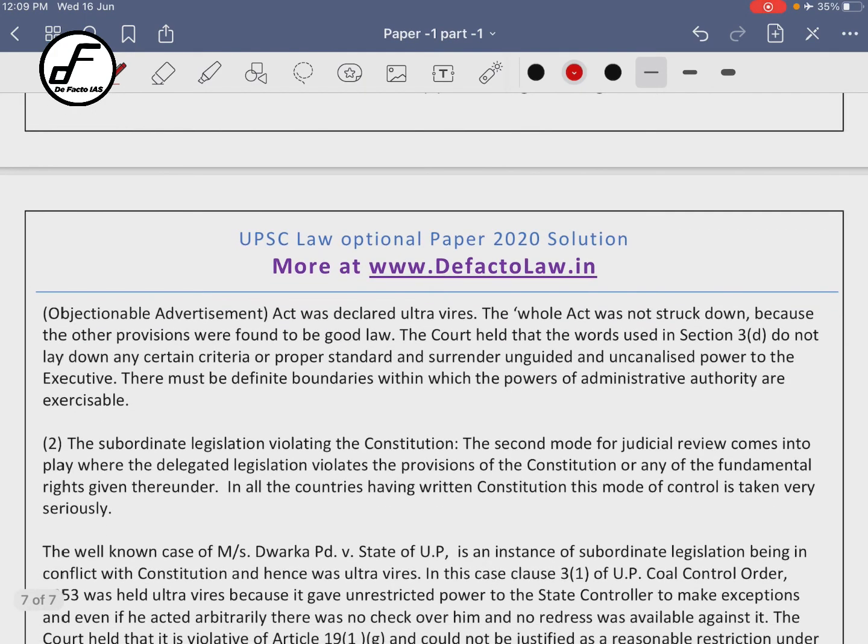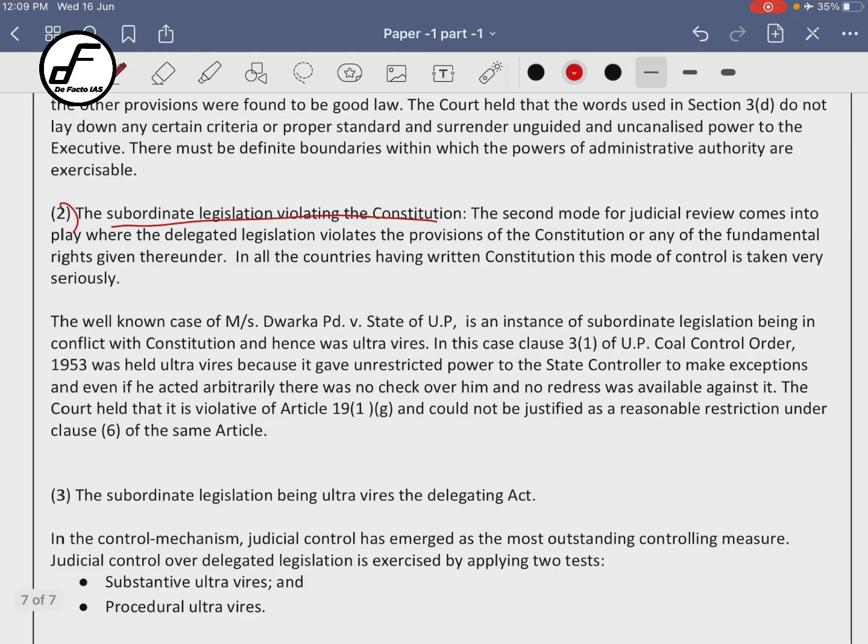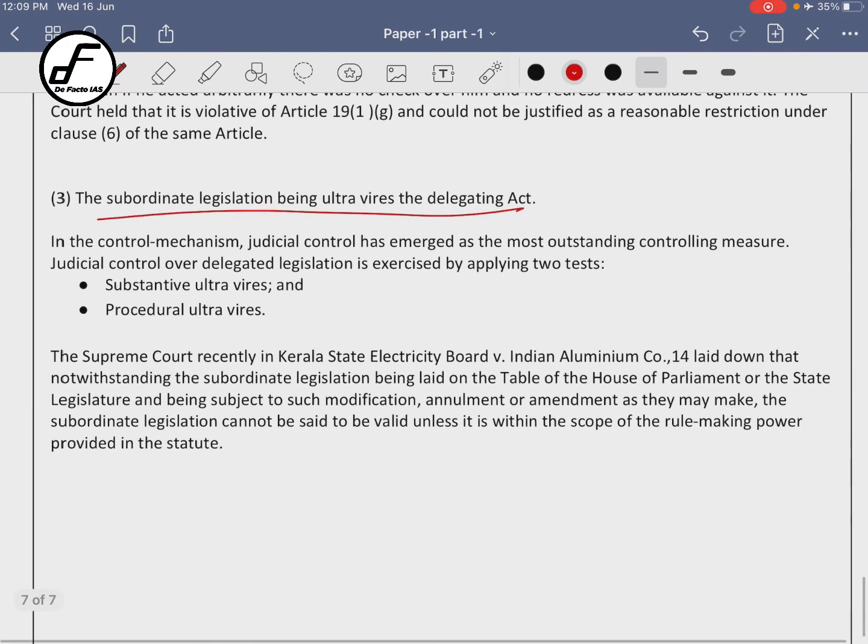Okay. Second ground, that the subordinate legislation or delegated legislation should not violate the Constitution. And third, it should not violate the parent act itself, the purpose of the parent act itself, right? So these are the three major grounds through which the judiciary can control delegated legislation. There is one more ground, that there should not be excessive delegation. Okay, the primary function of the legislature is to legislate, right? So it cannot delegate that primary function to the executive. Okay, so that is also one of the grounds that you can talk about.